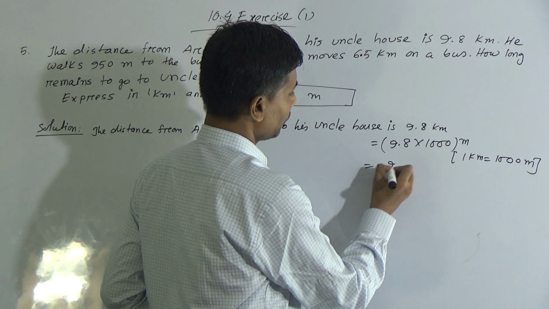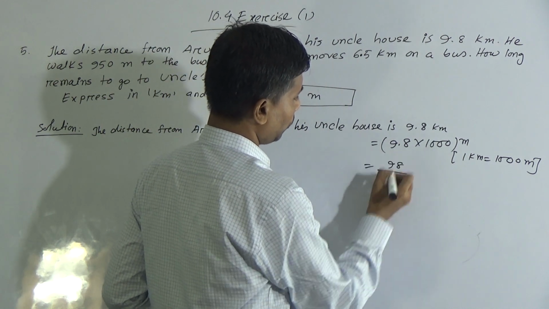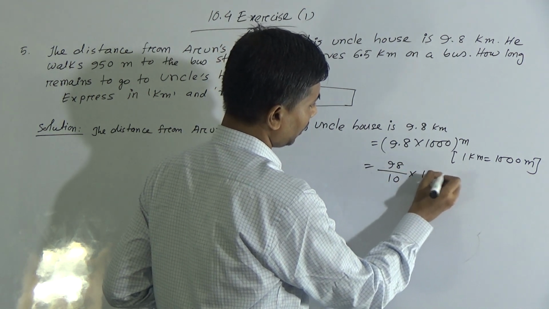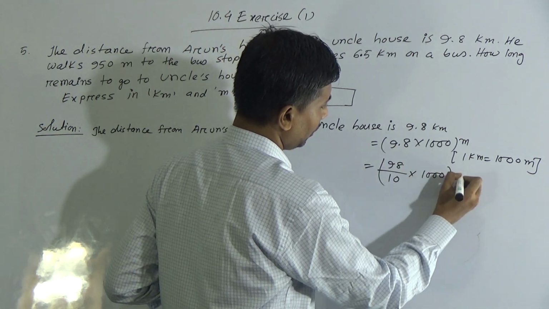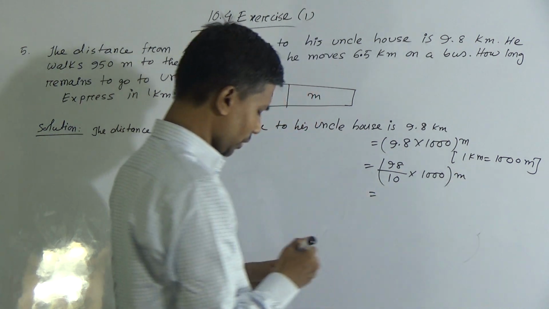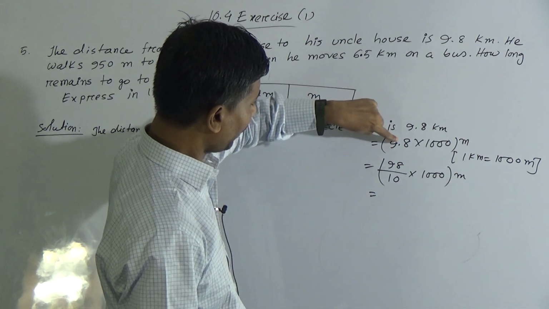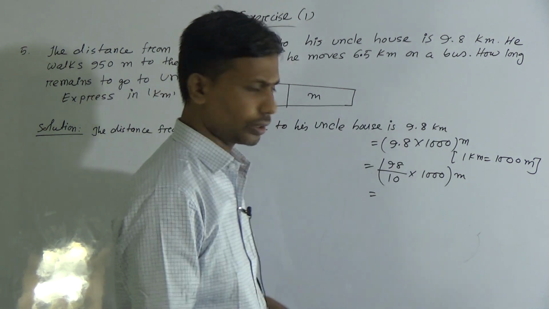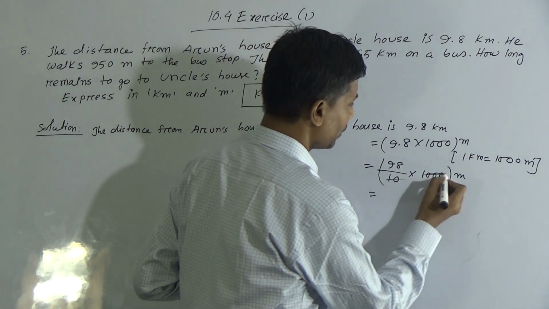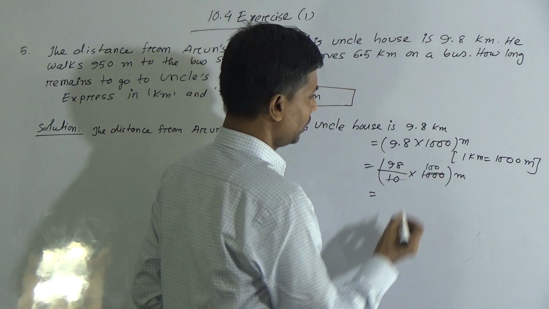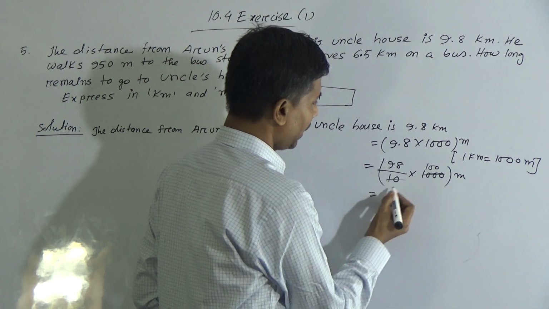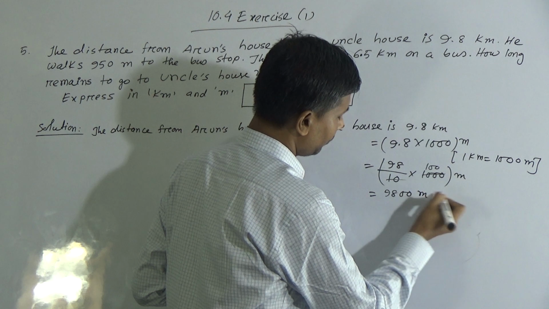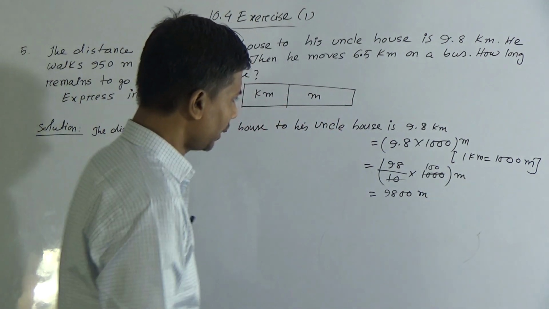Look, for decimal point we take 1, for 80, 1000, 1000. Now reduce this, then we get 100. Now multiply with 98, 9800 meter. That means 9800 meter.